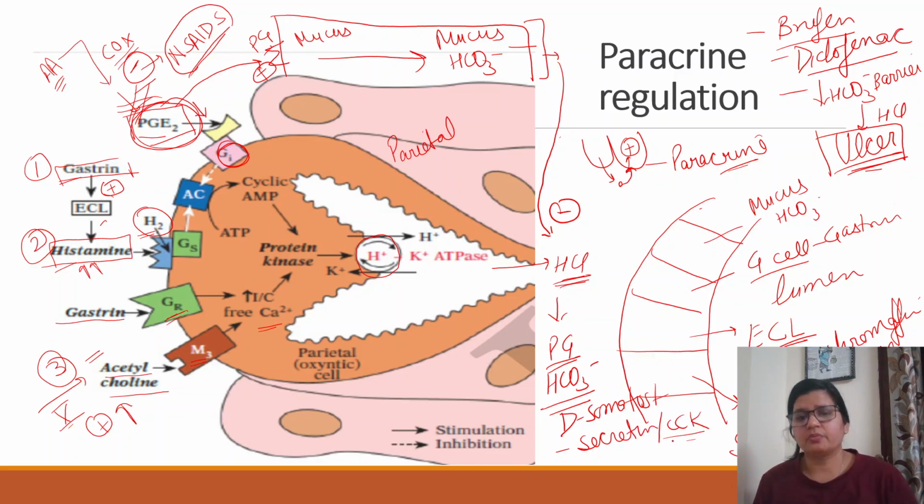In next coming videos we'll cover these secretin and CCK in detail. Okay, so that's all about how gastric acid secretion is increased or decreased, the regulation part. If a question comes in your exam, you have to explain the paracrine regulation first, the neural regulation having three phases, and hormones, which we have covered here. Okay, so that's all about gastric acid secretion regulation part.